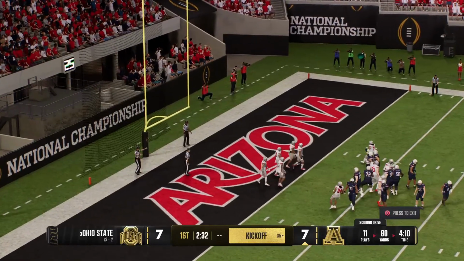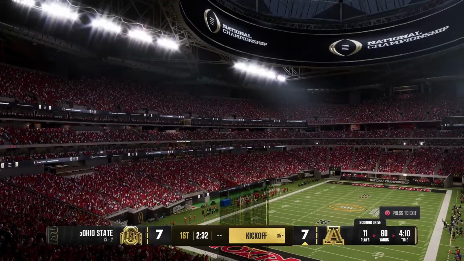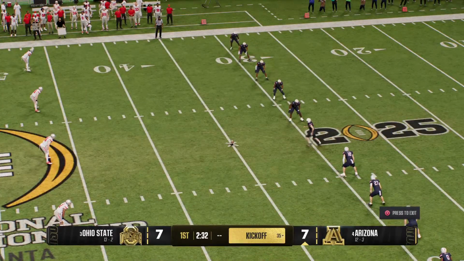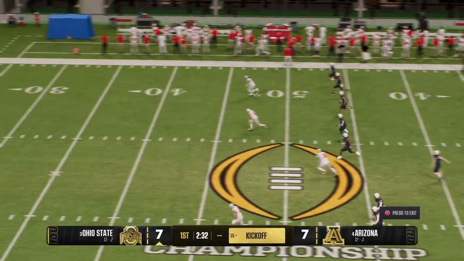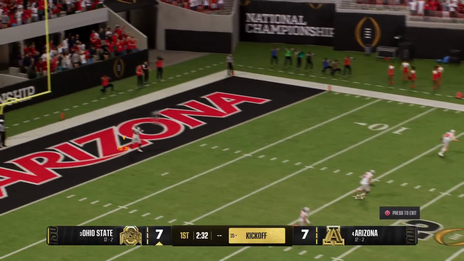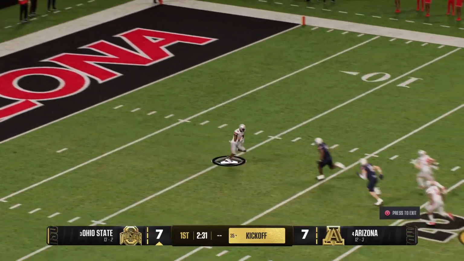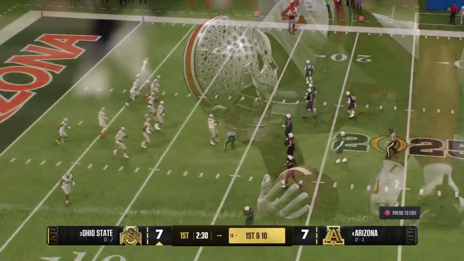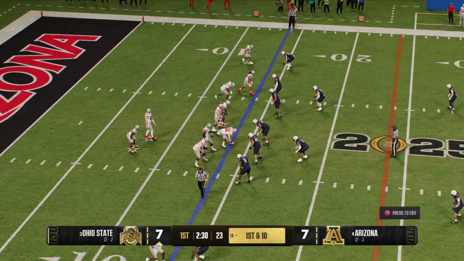Now they line up to kick the extra point, and he knocks it right through. Now the kickoff team is out on the field. He's going to try for a return from a couple of yards deep in the end zone. Tackled at the 14. Not very good field position to start here.